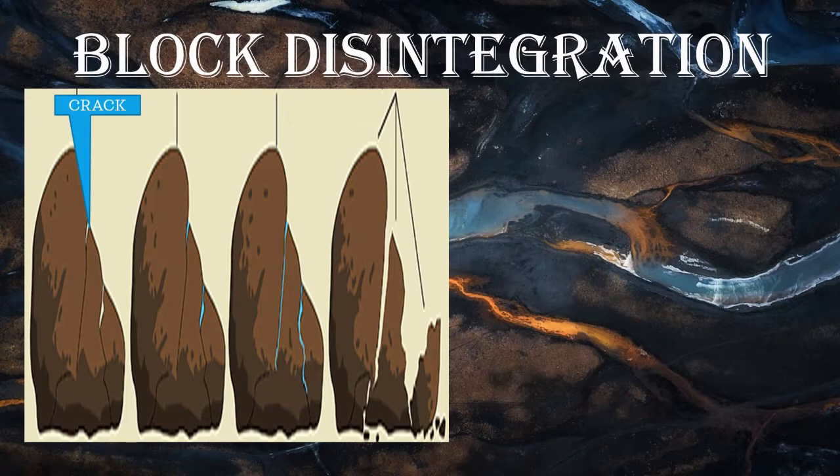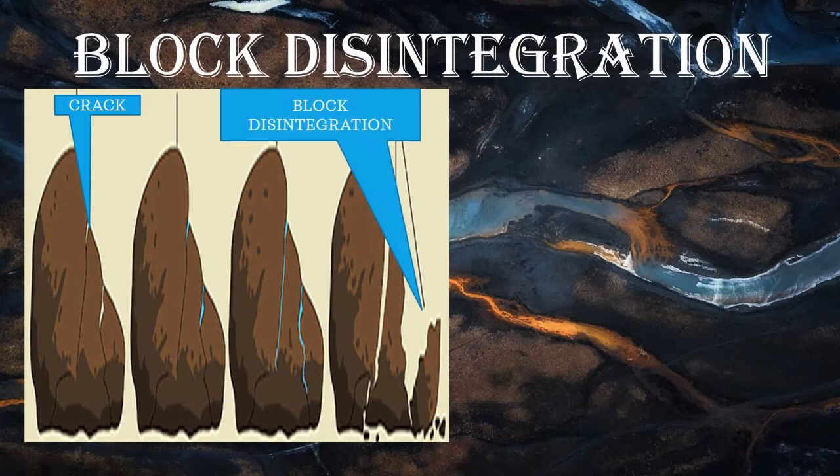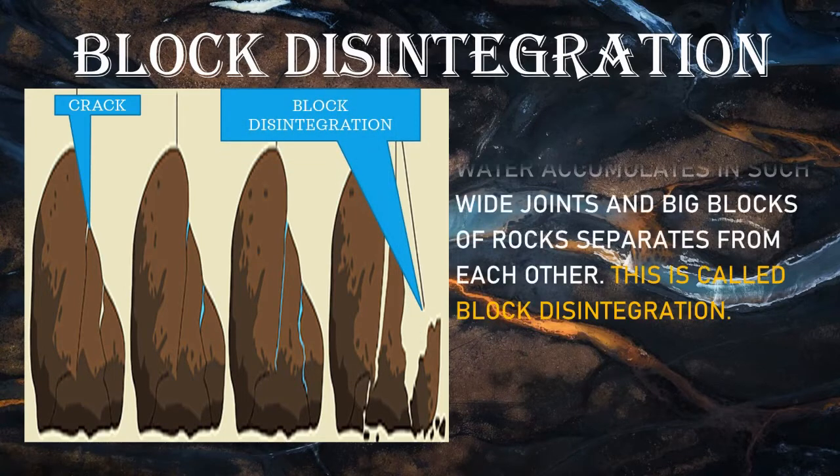It separates big blocks of rock from the main rock, causing block disintegration. So block disintegration means water accumulates in such wide joints and big blocks of rock separate from each other. This is called block disintegration.